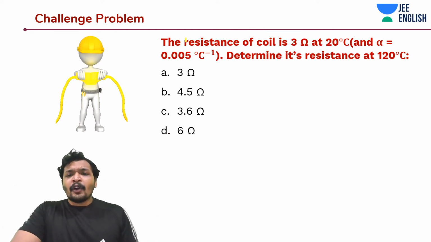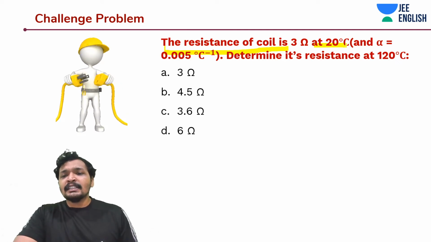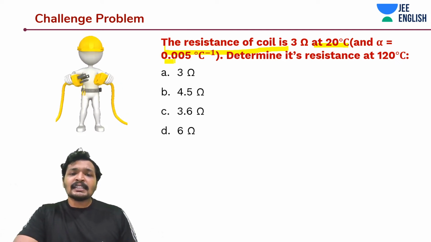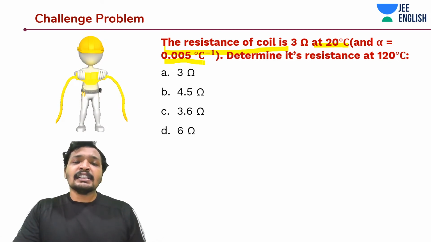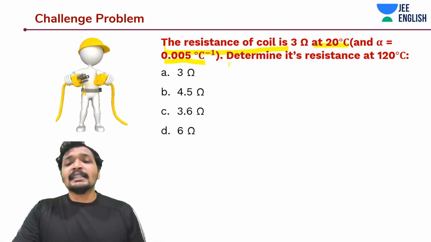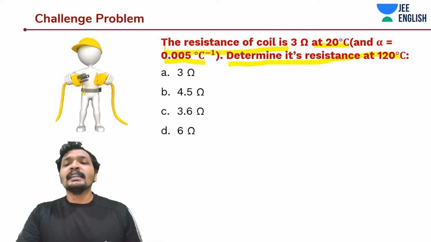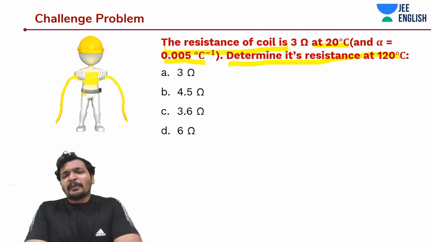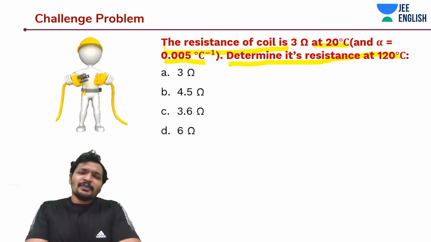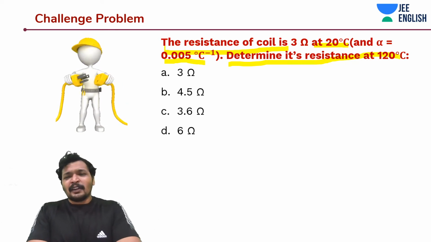Challenge problem number 2, the next challenge problem. The resistance of a coil is 3 ohms at 20 degrees Celsius and alpha is given as 0.005 per degree Celsius. Determine its resistance at 120 degrees Celsius. Normal problem. There is nothing very innovative or confusing in it.